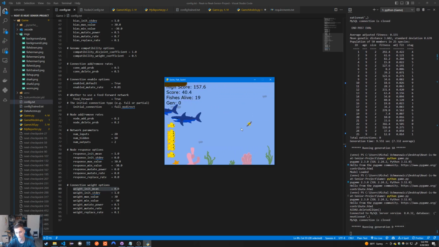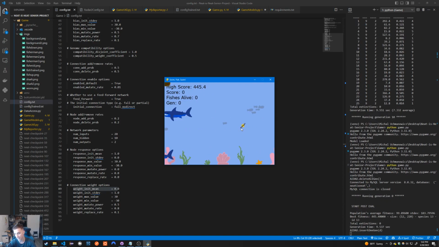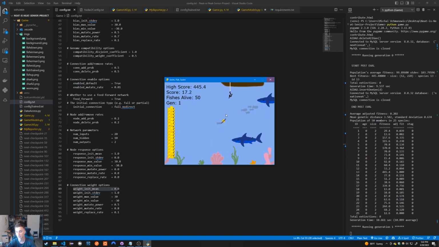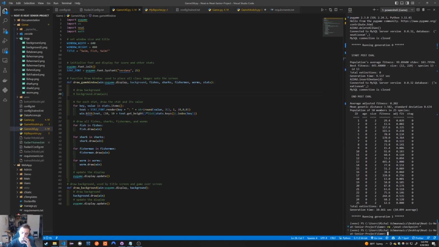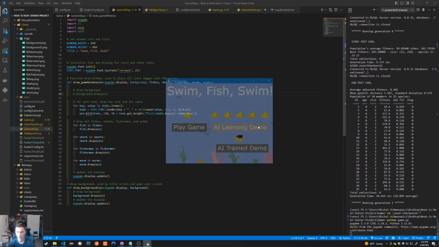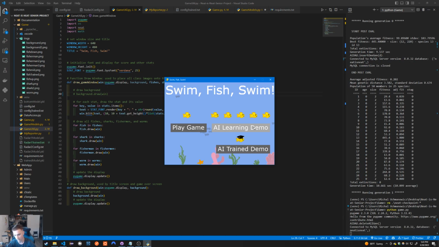Now, what do the AIs know about this game? Well, we're passing each AI the distances to objects. We're using kind of like a radar, specifically a ray casting algorithm. This is what the demo looks like. But if I remove the background, which is what I had before, then we can show you what the game actually looks like to the AI.